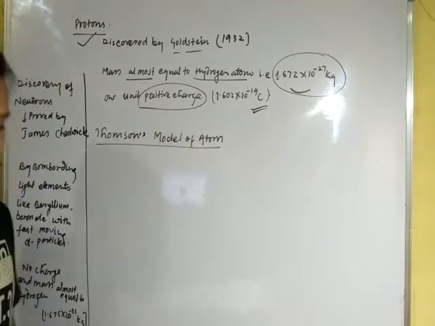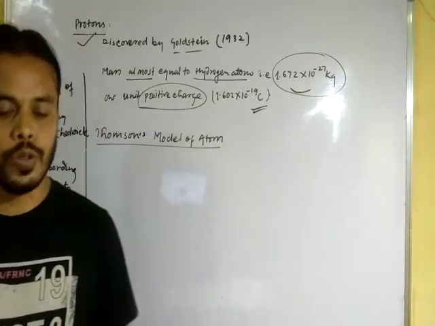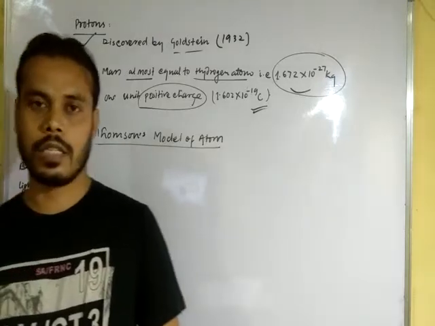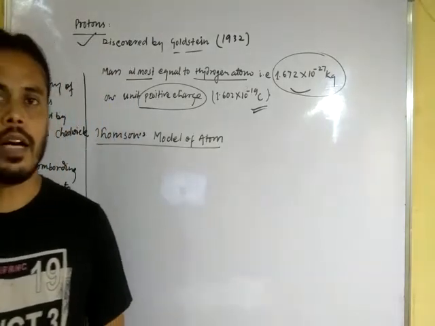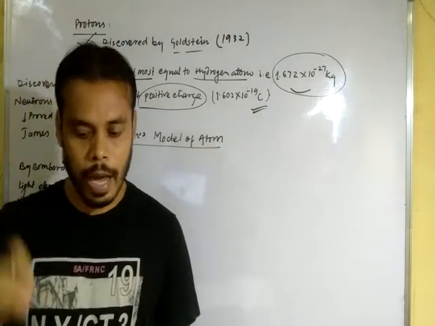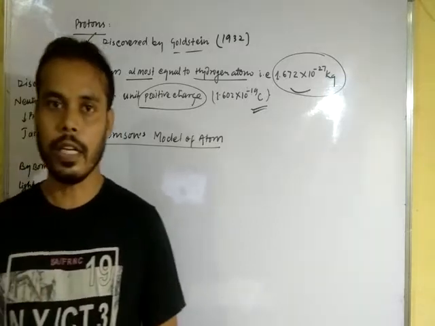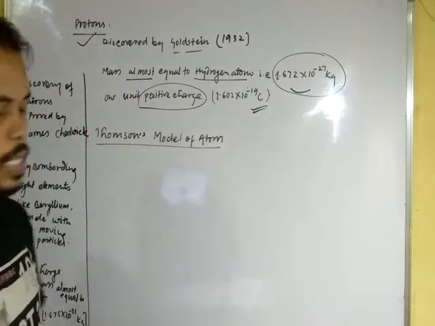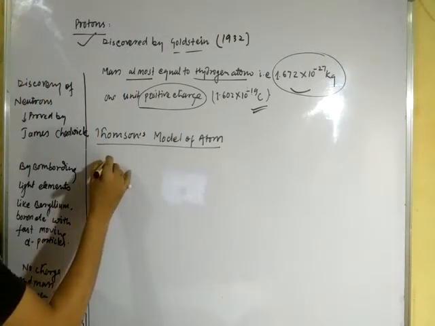According to Thomson, an atom may be regarded as a uniform sphere of positive charge named proton, in which electrons are embedded like seed in watermelon.